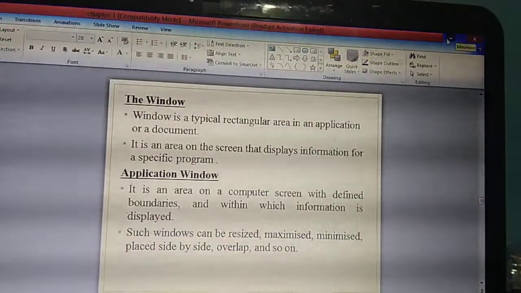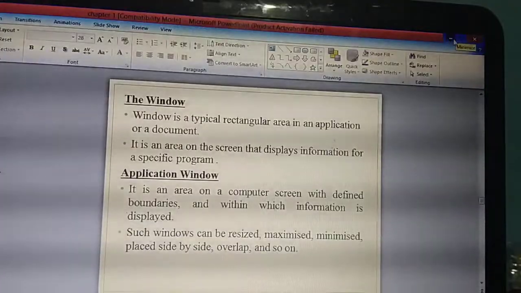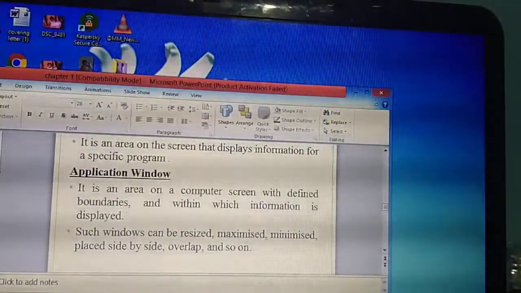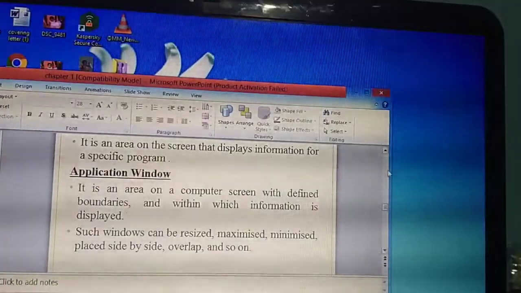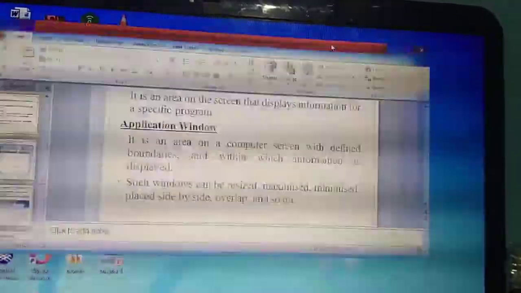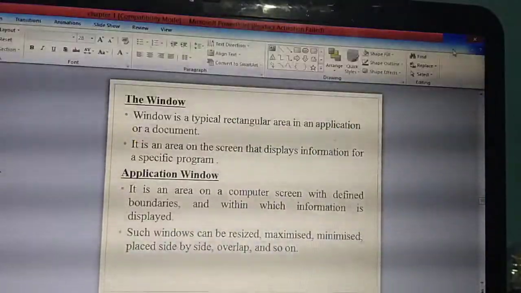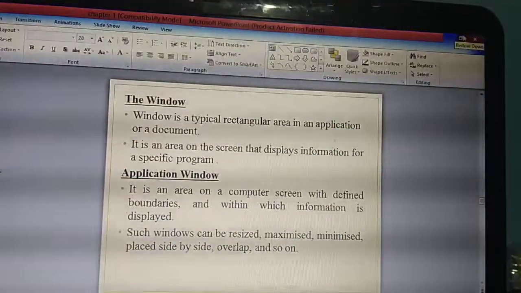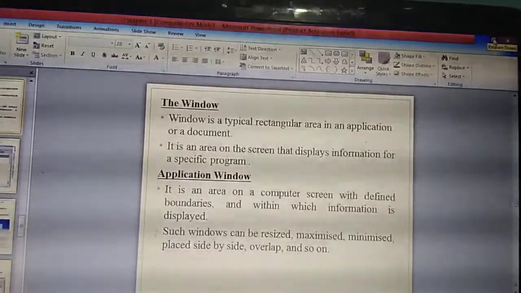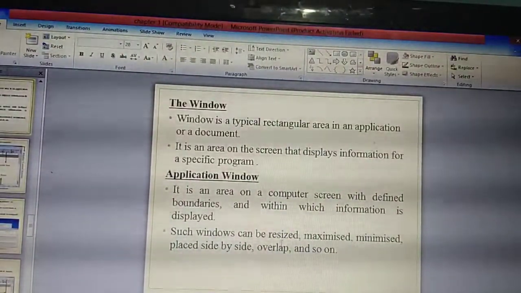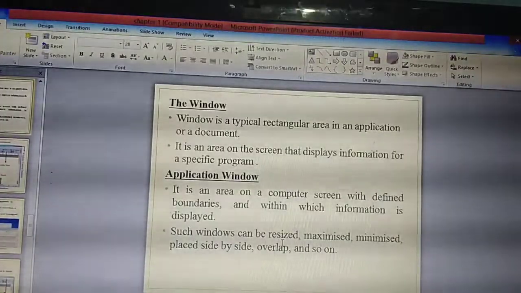Next one is resize. You can resize the window, and I can move it here and there. If I press that again, it will come back to the original position. So what have you studied here? Windows can be resized, maximized and minimized.